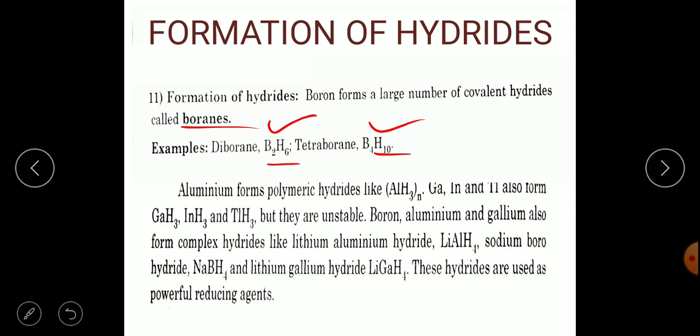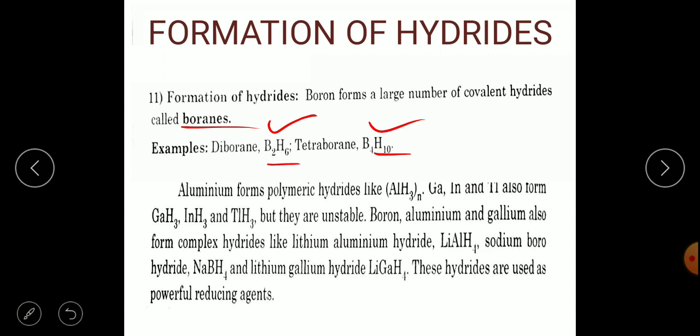Aluminium forms polymeric hydride, for example (AlH3)n. N in the sense of polymer; you all know polymers, so we indicate it by n. Gallium, indium and thallium also form GaH3, InH3 and TlH3.